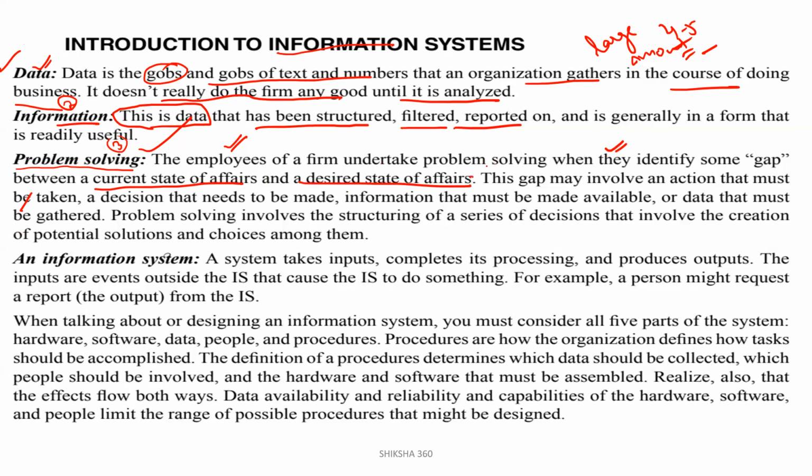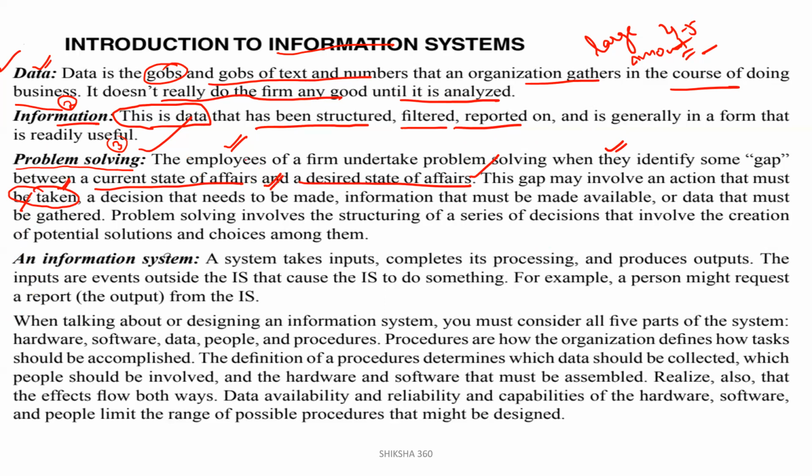This gap may involve an action that must be taken and a decision that needs to be made. This gap may involve an action that must be taken, a decision that needs to be made, information that must be made available, or data that must be gathered. So what type of action does this gap require? The gap may involve an action that must be taken.